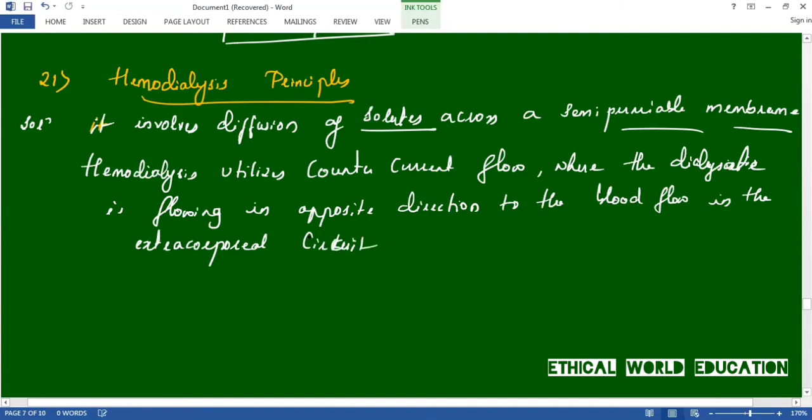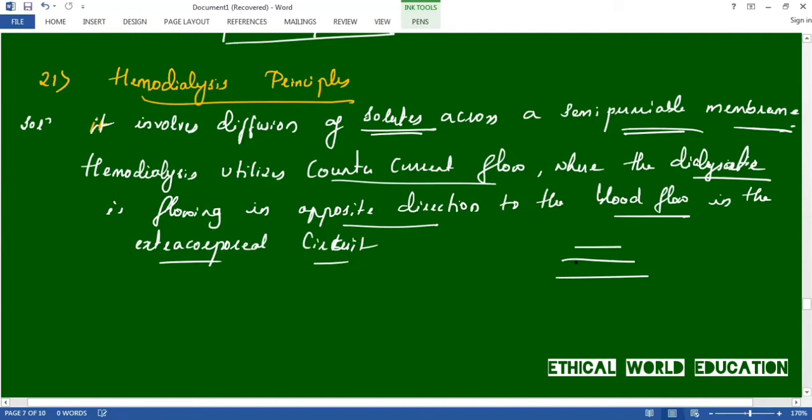Let us repeat this. Hemodialysis principle says it involves diffusion of solute across a semi-permeable membrane. This is the first point. Hemodialysis utilizes the counter current flow where the dialysate is flowing in the opposite direction to the blood flow in the extracorporeal circuit. Here the dialysate will be flowing in this direction, where the blood flow will be in this direction. So the dialysate flows opposite to the direction of the blood. Okay, this is the first point.